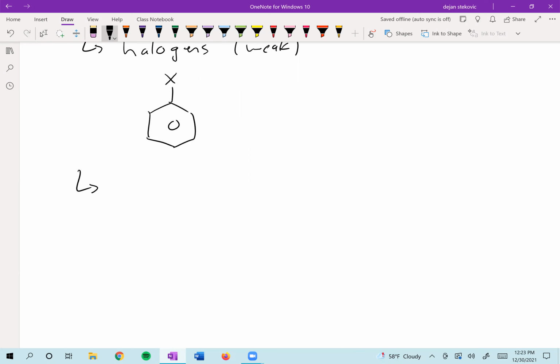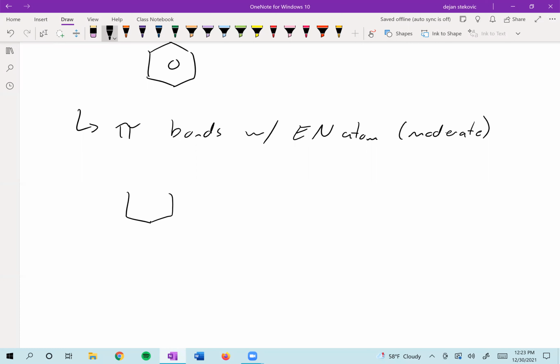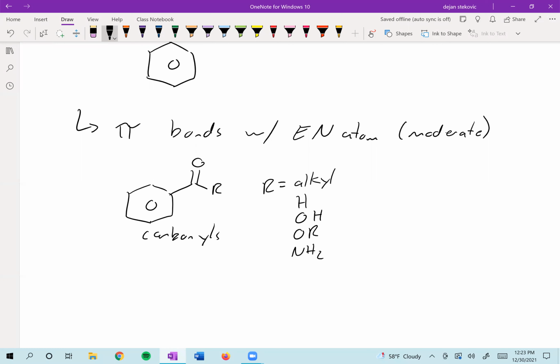Next up for our deactivators are our pi bonds with an electronegative atom. We'll call these our moderate deactivators. So what I mean by this is something like a carbonyl. That'll be the most common trope. And this R can be many different things. It can just be an alkyl chain. It could be an H for like an aldehyde, an OH for a carboxylic acid, an OR for an ester, or an NH2 for an amide, that kind of thing.